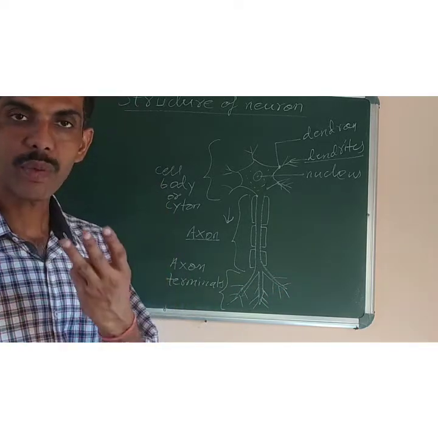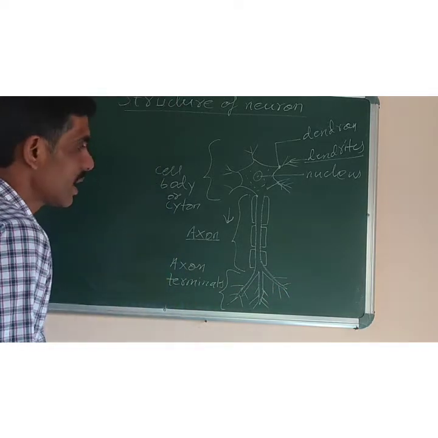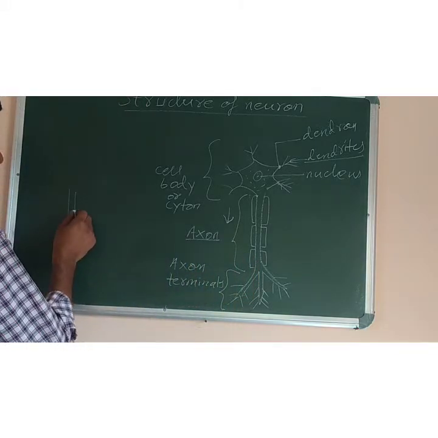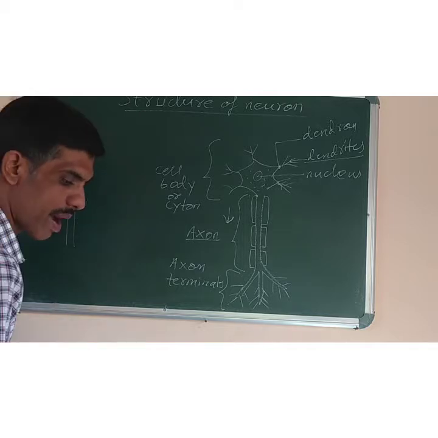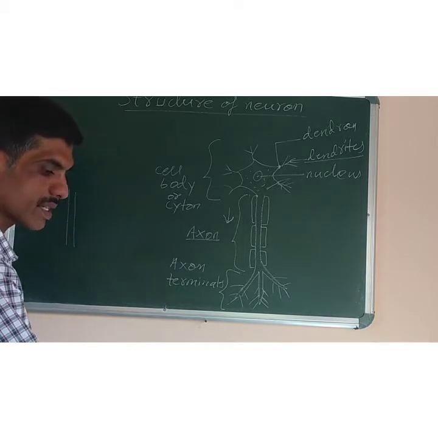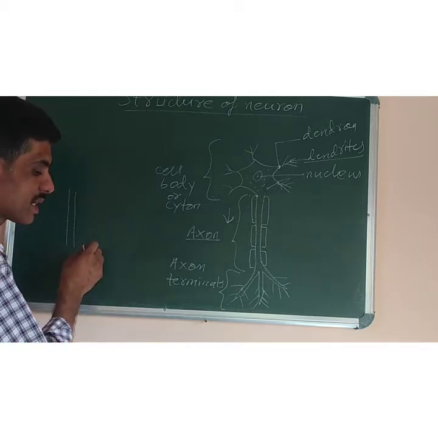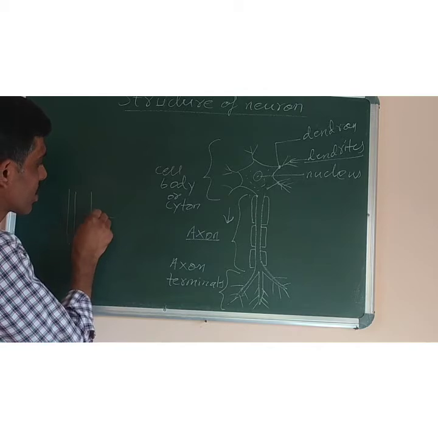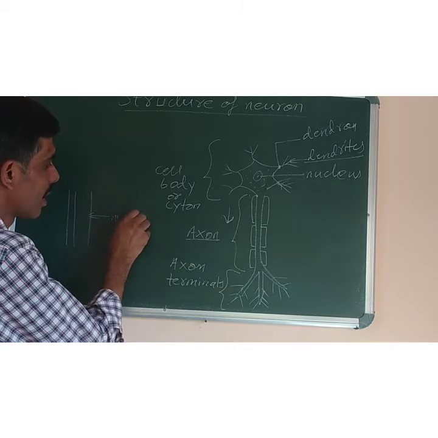Now axon is covered by 3 layers. What are they? Suppose this one is the axon, I will draw it here. Axon is covered by 3 layers. The outermost is neurolemma. So suppose I have drawn a covering here. This is the outermost layer. It is called neurolemma.